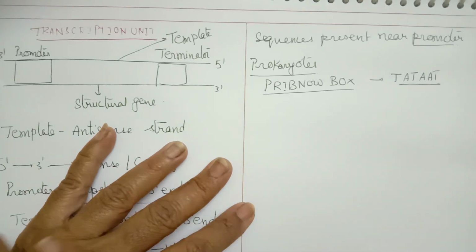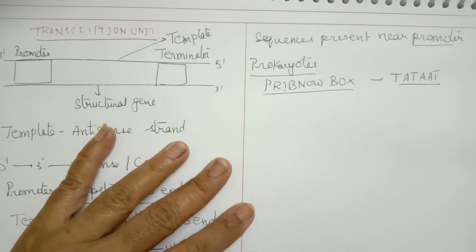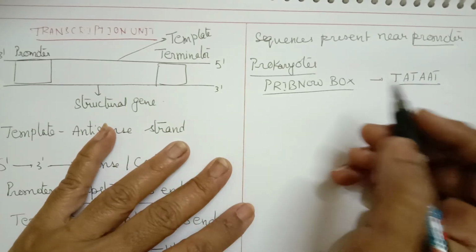It consists of 6 nucleotides, with the sequence read as TATAAT, and it is present near the promoter.